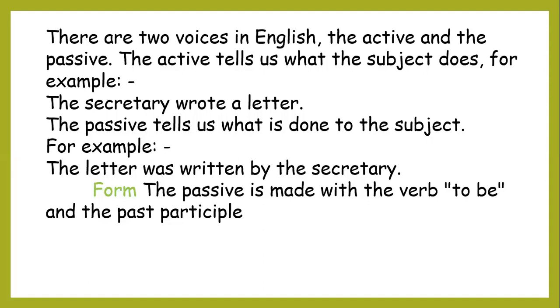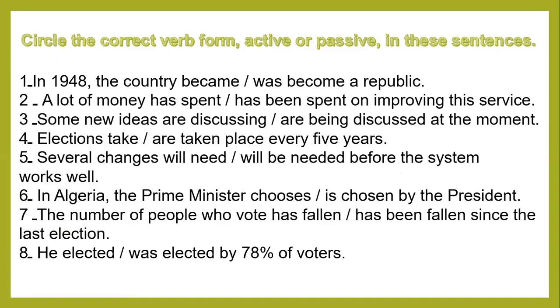Now we are going to move to another part of the sentence, which is the verb. The passive verb is made with the verb to be and the past participle. So the main verb should always be in the past participle, preceded by a suitable form of the verb to be. This is enough for us to do the activity in the book, to be able to choose between the active voice and the passive voice in the sentences.